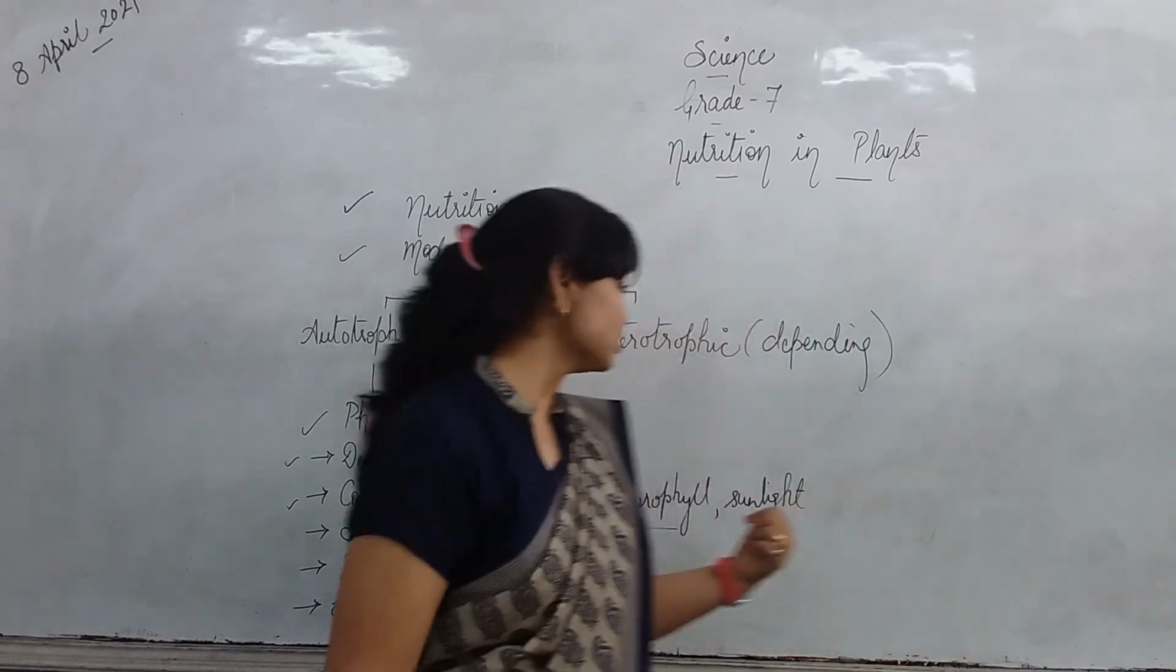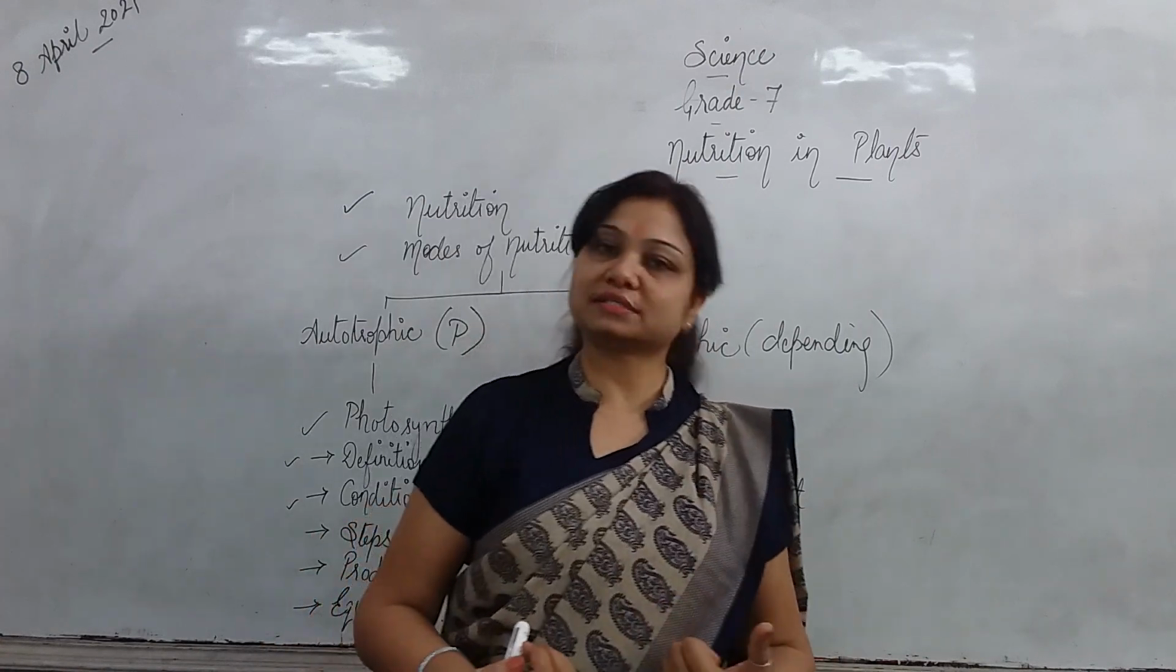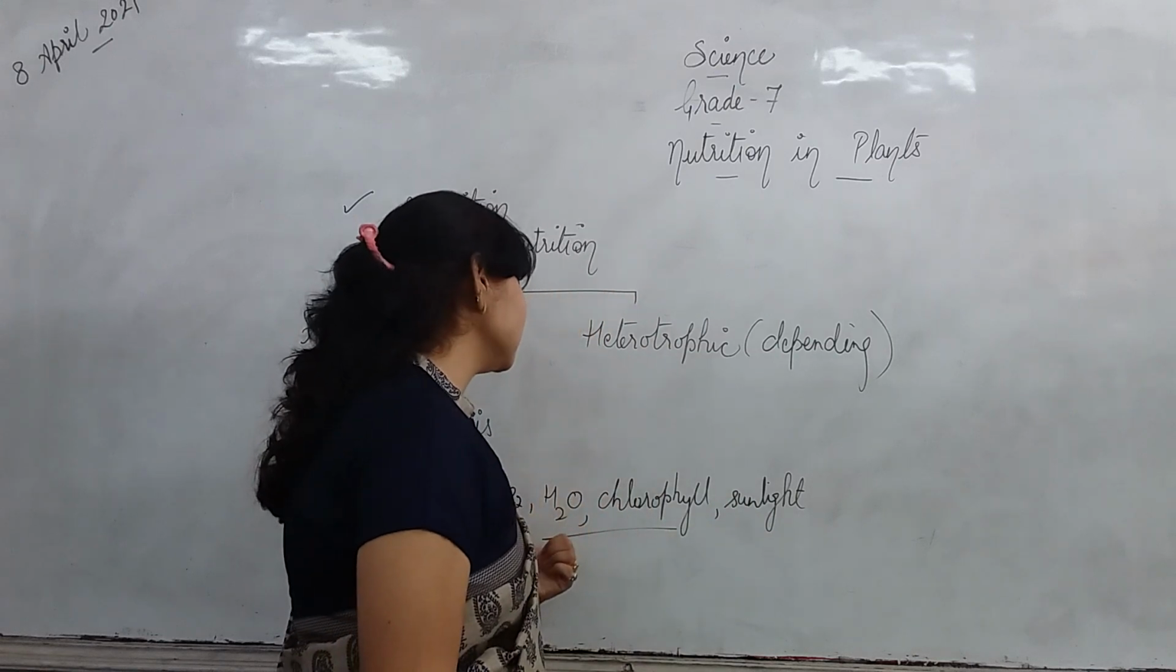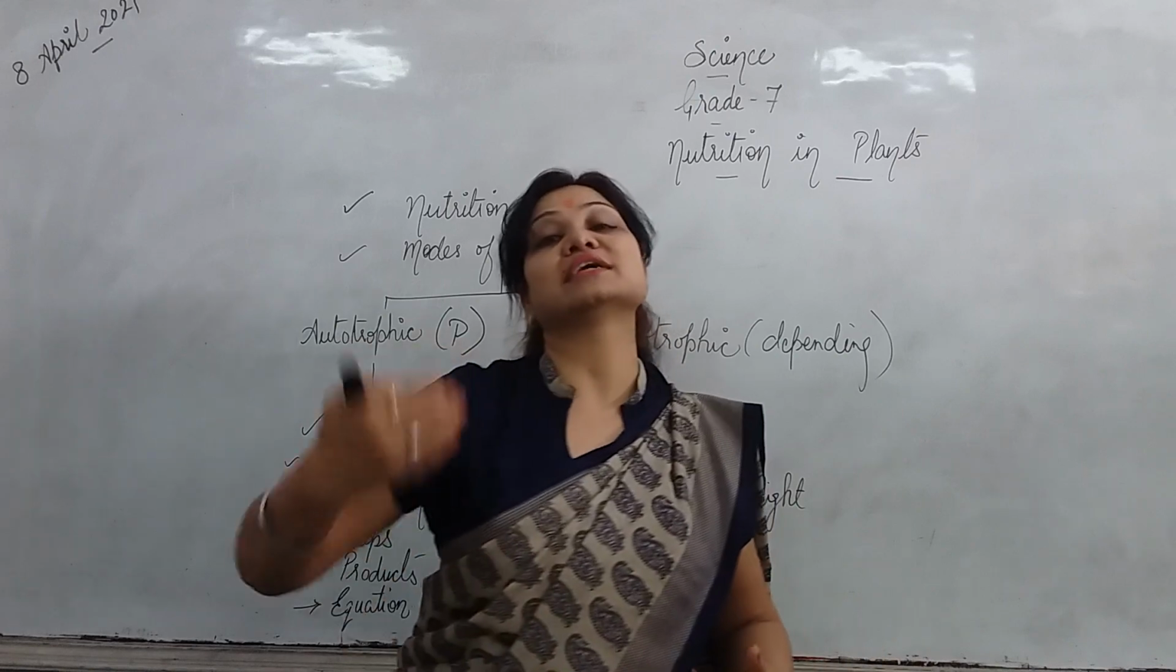So carbon dioxide also enters, sunlight I have already spoken about. From the chlorophyll, it gets trapped. So carbon dioxide reaches, water reaches, chlorophyll is already there, sunlight reaches. So these are the steps.